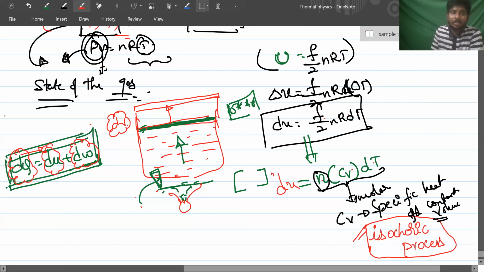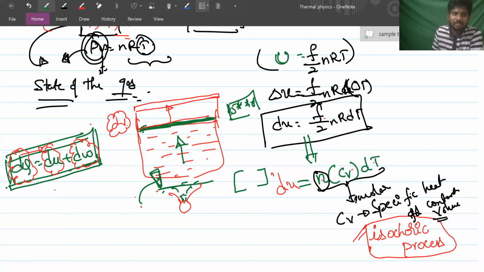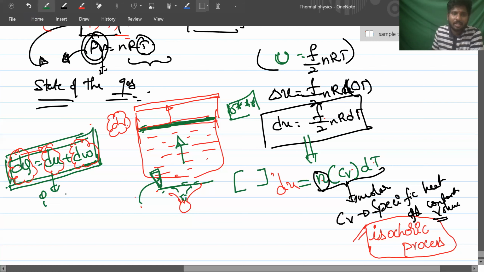Heat, sir. No, internal energy. P into delta V is only the work done formula, sir. That is what I'll explain to you. Is that internal energy or not? No, P into delta V is not internal energy.